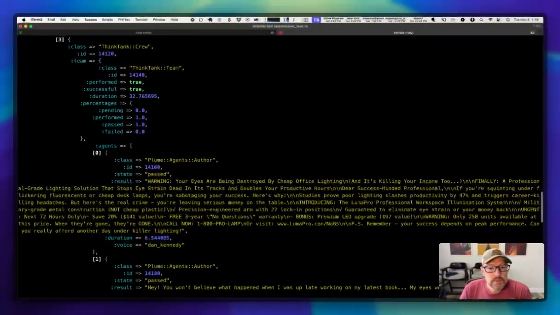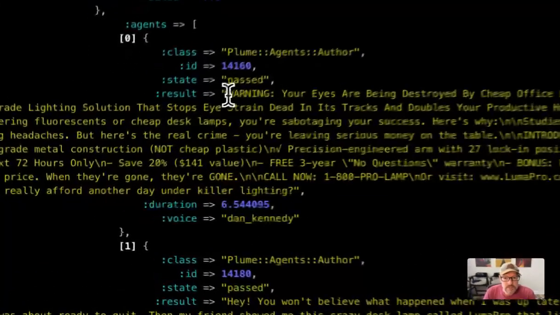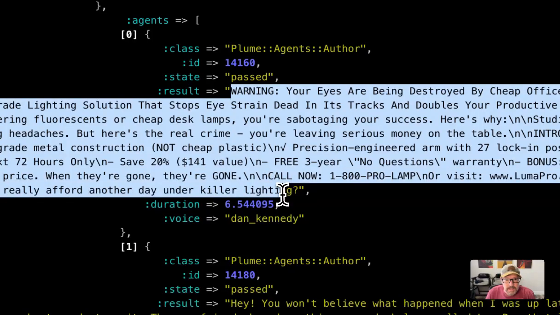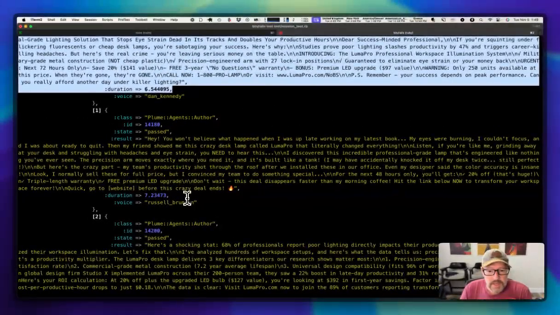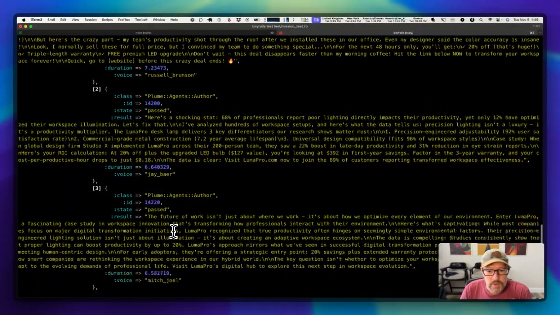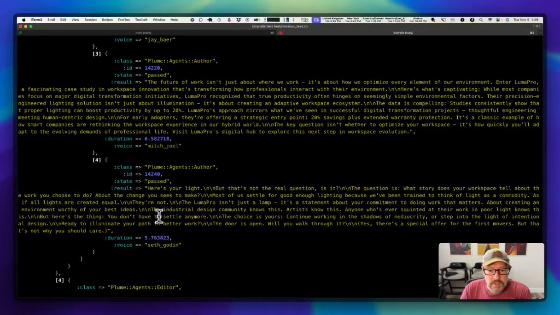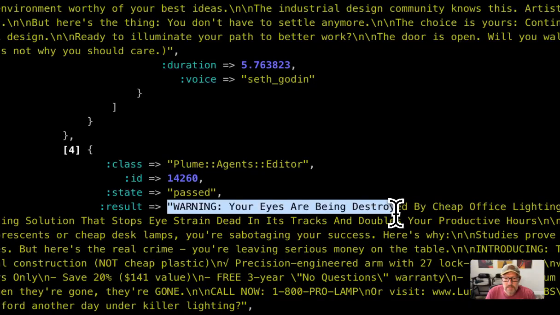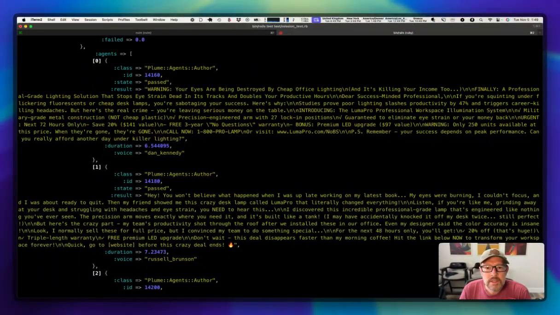And so we come through here and we get those rewrites from each of those authors. So here's one from Dan Kennedy, which I think might be the one that won. We'll actually verify that. So we got Dan Kennedy's rewrite, Russell Brunson's rewrite, Jay Baer's rewrite, Mitch Joel, and one from Seth Godin. And then the final one, our editor picked this one, Your Eyes Are Being Destroyed, which I believe was, yep, that was Dan Kennedy.